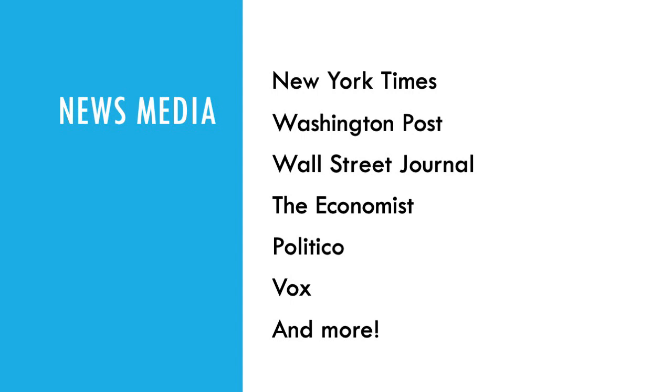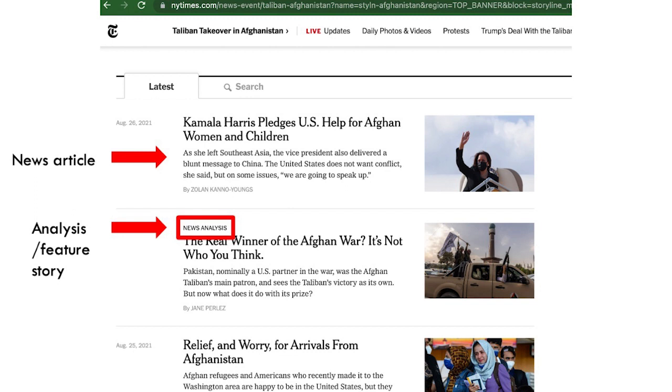These are usually published daily or weekly, while journals are published monthly or quarterly, and they usually cover current events. As with all sources, it's important to remember that news sources produce a lot of types of content. Sometimes it's just straight news, where authors try to present unbiased facts on a current event. But sometimes news sources publish articles that are features or analysis that go into more depth and may or may not present facts from a particular perspective.